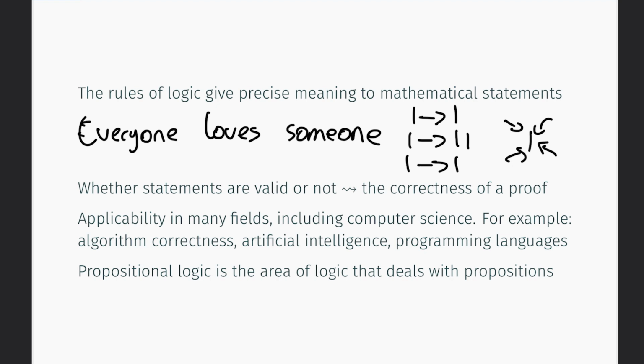Now, as you might know, mathematics is not a purely theoretical field. It has many applications, including computer science. Within computer science, logic can, for example, be used to verify the correctness of algorithms, so whether an algorithm always produces a correct result. Furthermore, logic plays an important role in symbolic artificial intelligence and is also used in the design of programming languages.